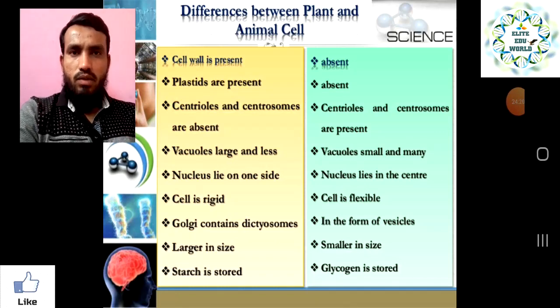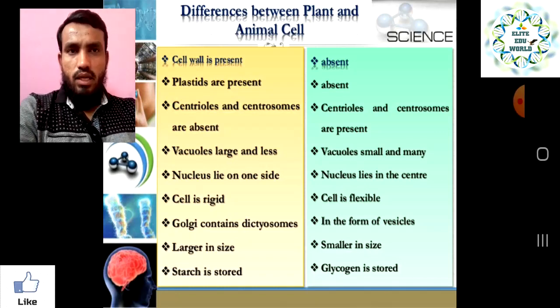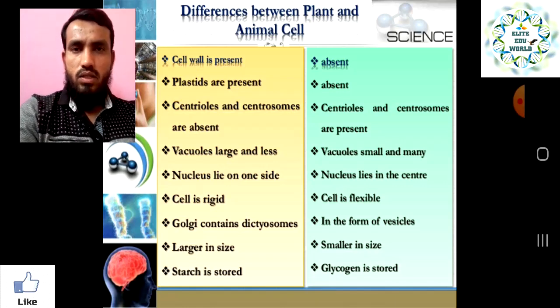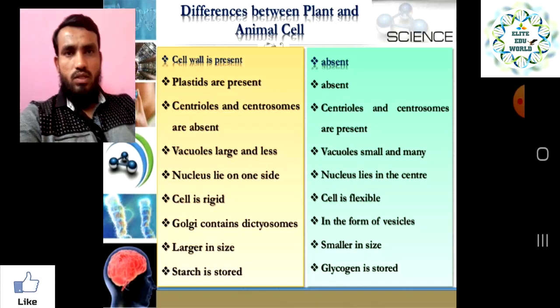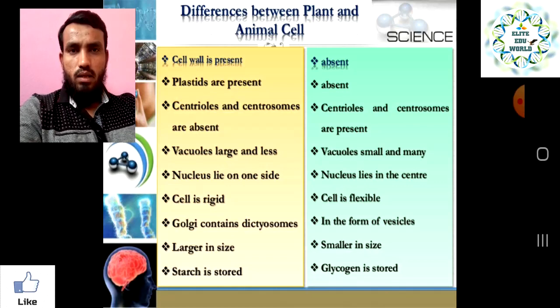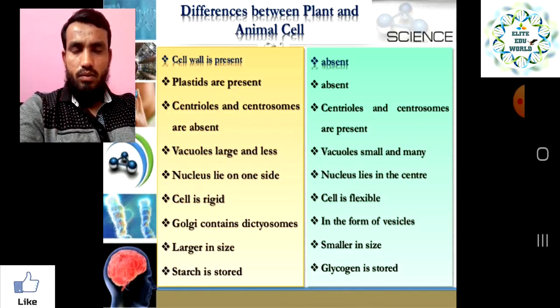So here our chapter is done, and whatever points we have seen in this chapter, just go through them one more time, right? From the beginning: the discovery of the cell by Robert Hooke, and then how it was studied by other scientists, and then why the cell is necessary in the body, why it is called the basic structural and functional unit of the body, what are the types of cells in the human body, how many types of cells are there.